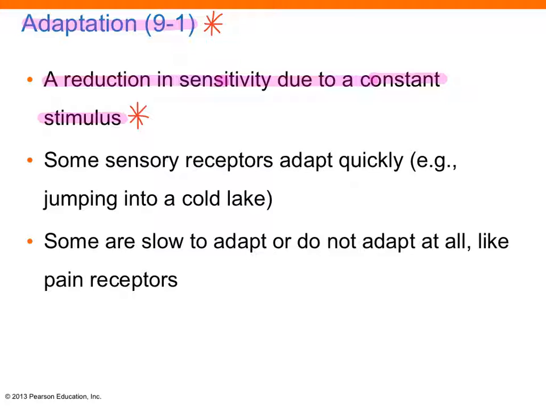Adaptation is a reduction in the sensitivity due to a constant stimulus. An example of this would be jumping into a cold lake. Some sensory receptors adapt quickly. Some are slow to adapt or don't adapt at all, like pain receptors. When you jump into a cold lake, pretty soon you don't feel the cold anymore.